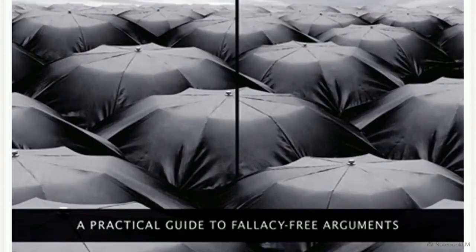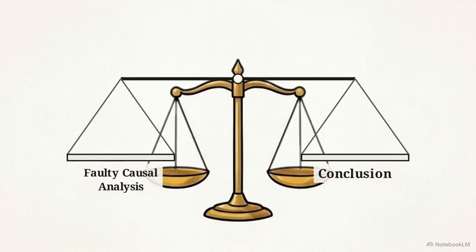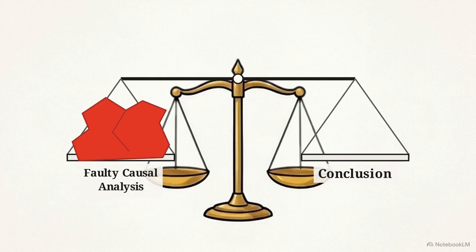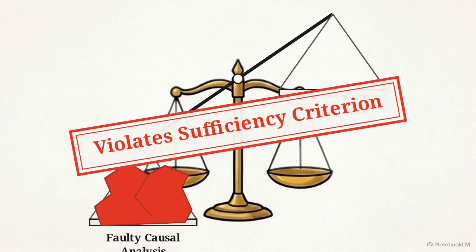To build a solid case, an argument must meet the sufficiency criterion, meaning the reasons provided must be strong enough to justify the conclusion. This scale shows what happens when the causal direction is backwards. Because the evidence is based on a faulty analysis, the logic collapses. It fails to provide the grounds necessary to support the claim.